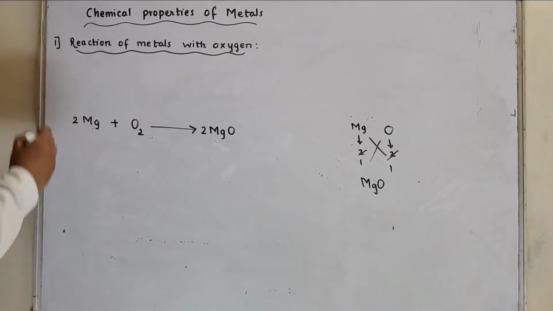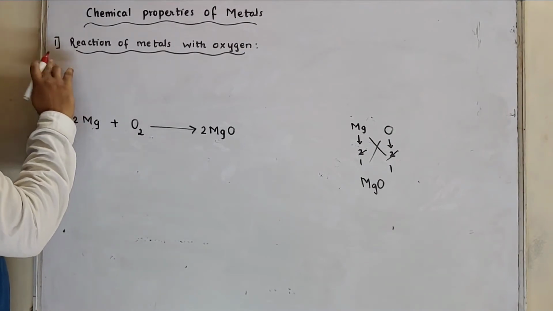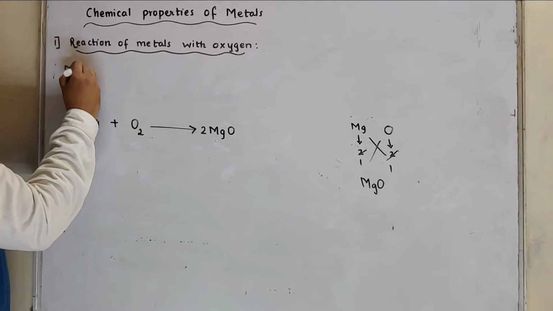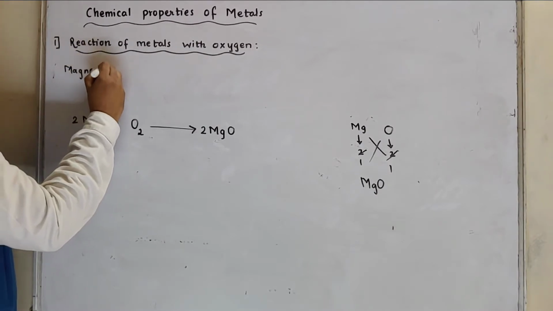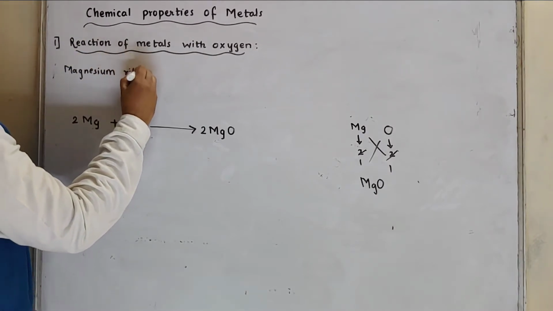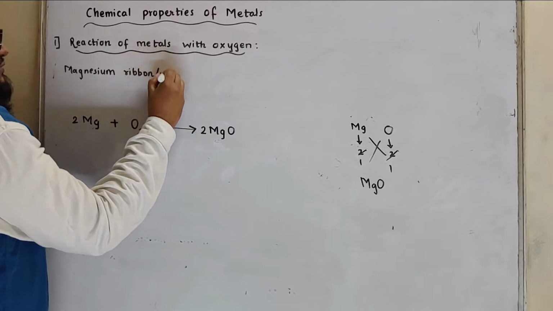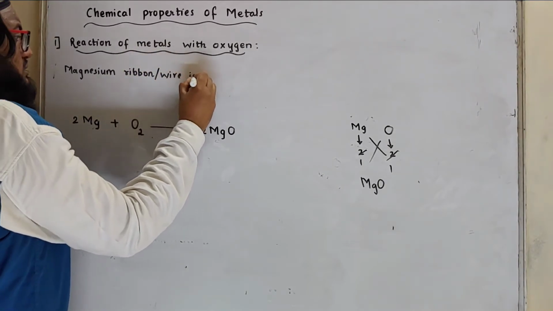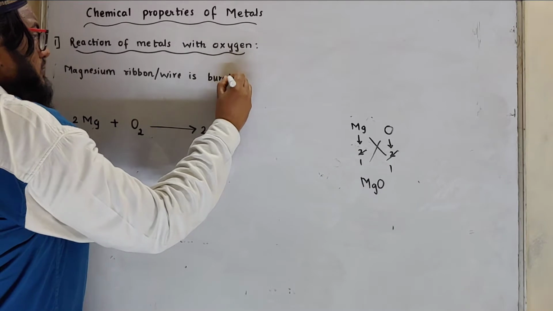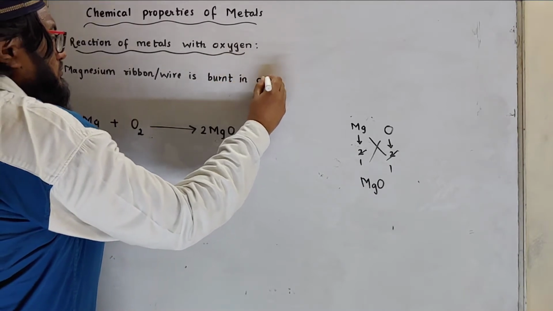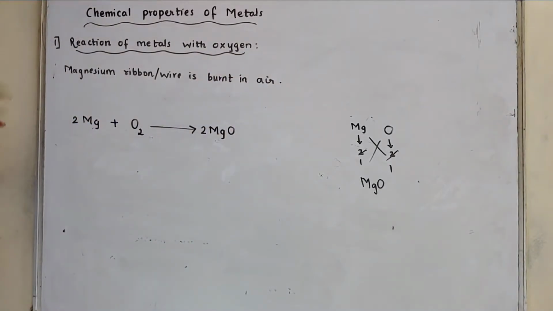Now how the question comes, magnesium ribbon or wire is burnt in air. Explain the reaction.